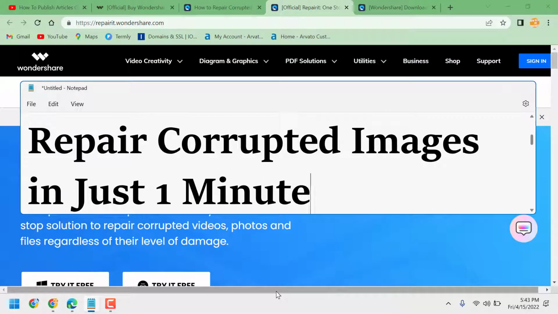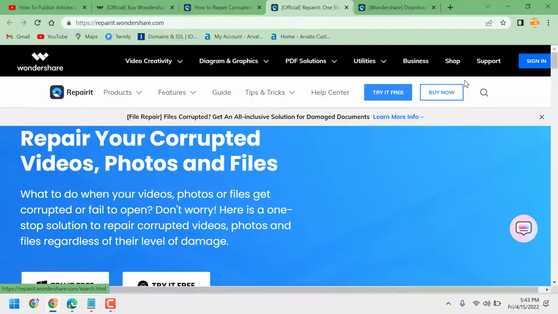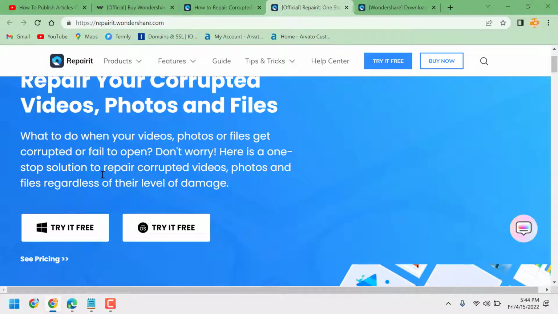In this video, I will show you how to repair corrupted images in just 1 minute. So firstly, open this URL repairit.wondershare.com and download and install this free software.